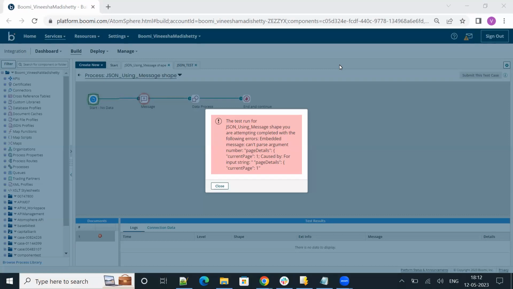We are going to see how we can fix one of the most commonly faced errors while testing JSON data inside a message shape body. As you can see on my screen, I have a process failing with the error "can't parse argument number in the message shape." So let's see how we can fix this error.